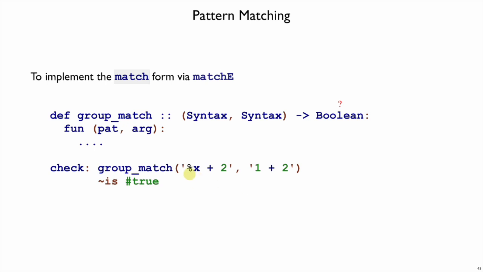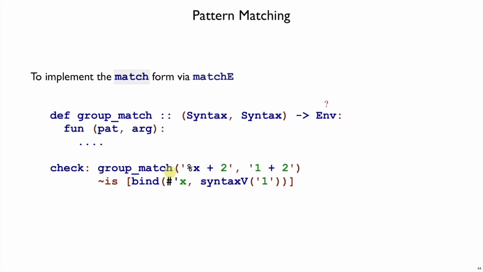If we have a percent sign in our pattern, that means an escape where x can match anything. So here we want to say it does match because x is consistent with 1, and then the plus and the 2 match up okay. But just returning true is not enough information, right? Eventually we want to use x, so we need to know that x actually matches to 1, so Boolean is not really enough of a result here. Let's try returning an environment instead, since that's the convenient way we have to match a name like x to a value like a syntax v1.